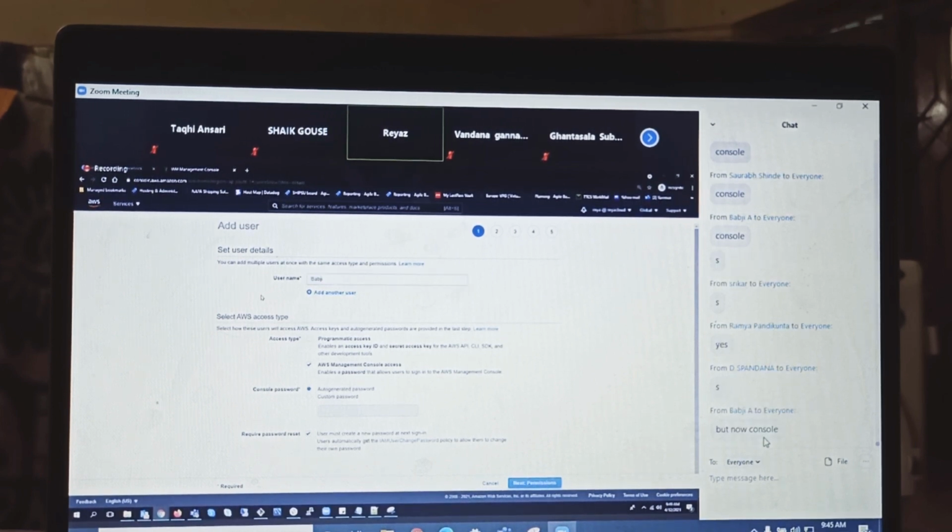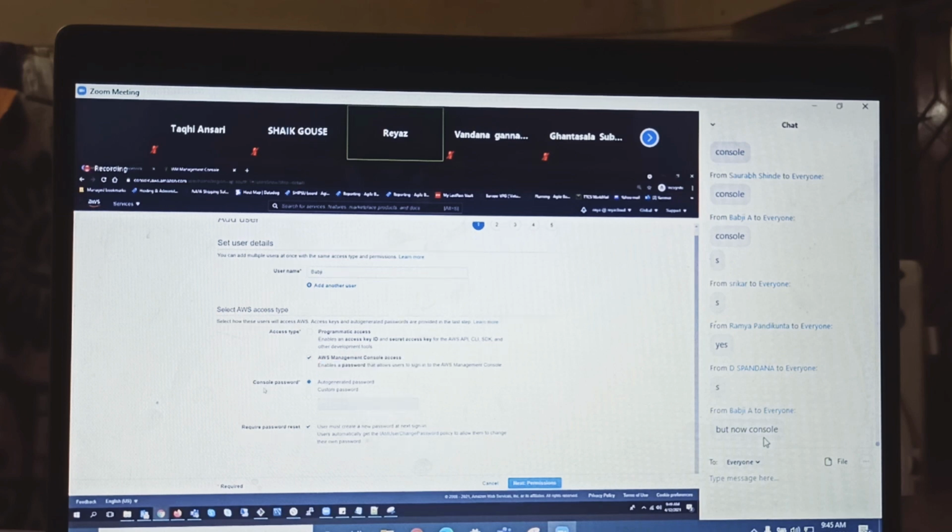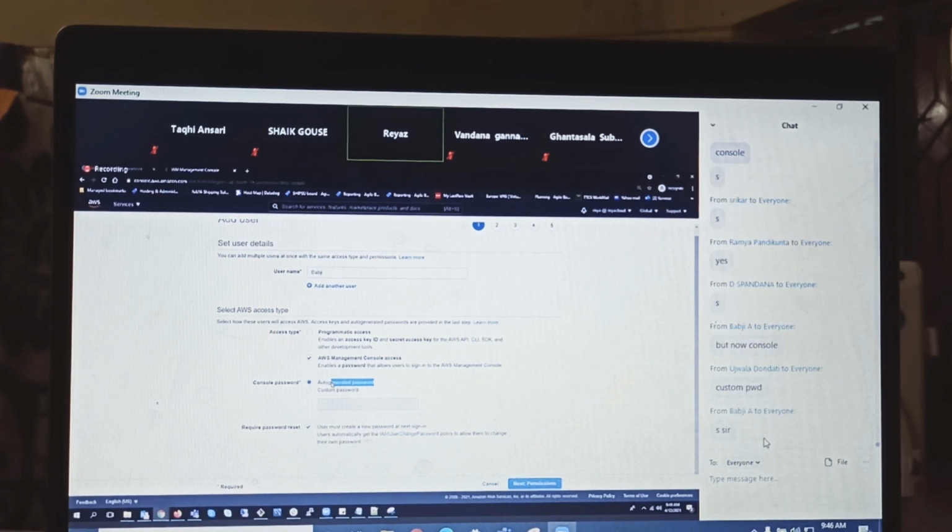Okay, so PUBG is the username, right? And I'm giving the console access now. Nice. And then console password. Guys, auto-generated password. AWS itself will auto-generate the password. It gives a nasty password, all kinds of complex passwords, with ampersands, hashes, question marks, yeah? All kinds of auto-generated passwords, you will get it, right?